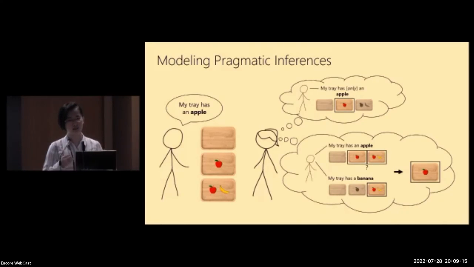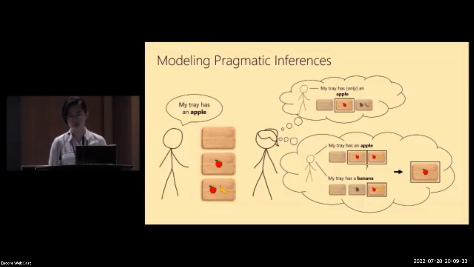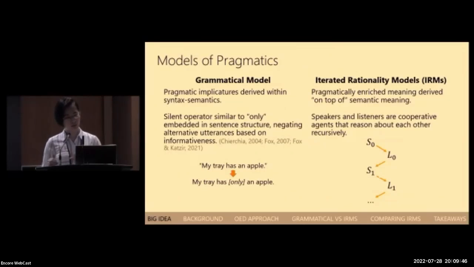There are many possible reasoning processes that the listener might undergo in order to draw a conclusion about what the speaker actually means. In the last 2 decades, there's been a concerted effort to create well-defined models of this sort of pragmatic behavior, particularly models which can make quantitative predictions about how humans compute pragmatic inferences. And because of this, there have been a number of proposals formalizing different theories of the reasoning process, and debates have also sprung up around which of these models might better predict human reasoning. Some popular models fall into these two main categories: the grammatical models and the iterated rationality models.